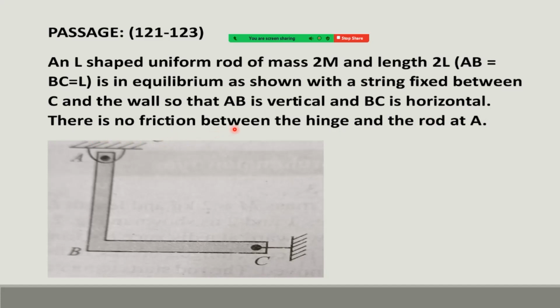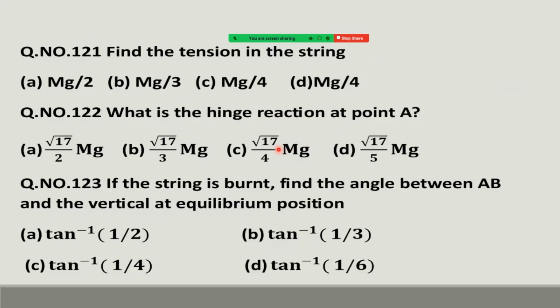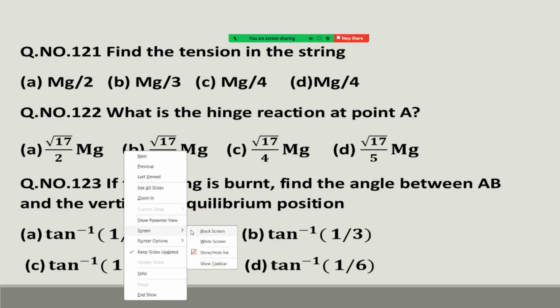There is no friction between the hinge and the rod at A. Now see what we have to calculate. Find the tension in the spring. What is the hinge reaction at point A? If the spring is burnt, find the angle between AB and the vertical at equilibrium position. Okay, let us see how to solve.